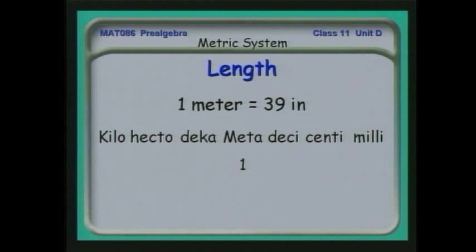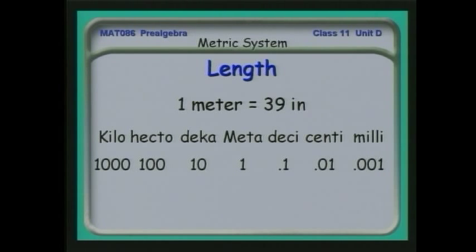Then we look at prefixes for the metric units. A metameter is just 1 meter. But then we can scale up or down. Most of you are familiar with kilometers, which is 1,000 meters, which is somewhat short of a mile. Now, you don't find hectometers, which are 100-meter lengths, or decameters, which are 10-meter lengths, used all that much in everyday discourse or in everyday commerce, but you certainly see kilometers a lot.